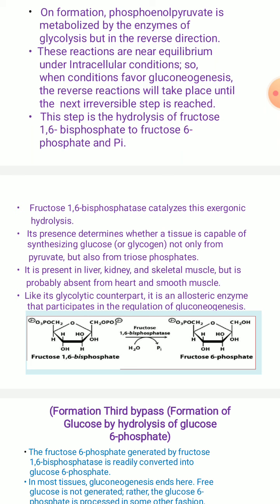Am I right? You just recall. This reaction is a key regulatory, allosteric enzyme step in glycolysis. Here, fructose 1,6-bisphosphatase participates in gluconeogenesis, acting as an allosteric enzyme, where you can control this enzyme in order to control the gluconeogenesis process.